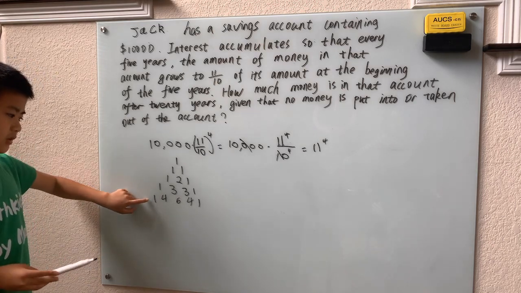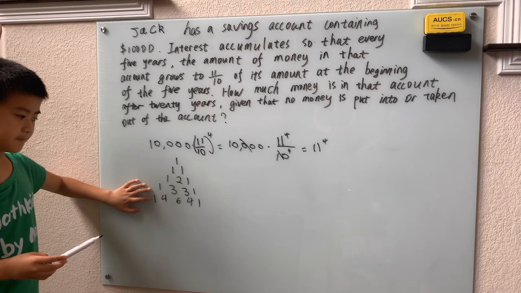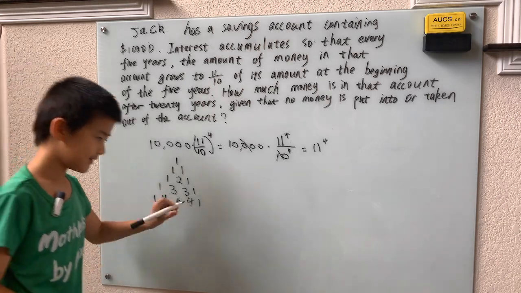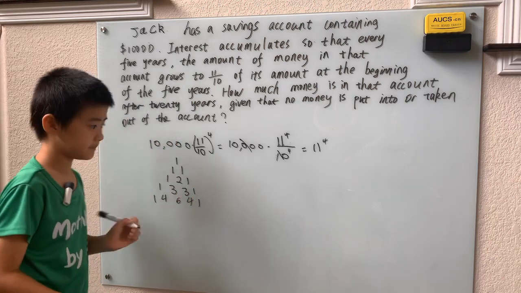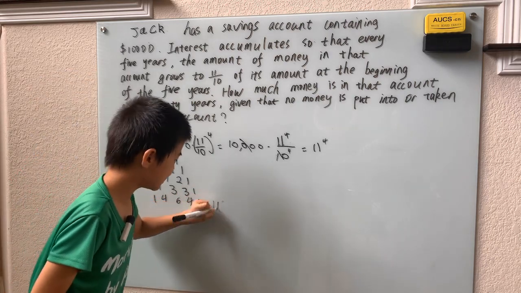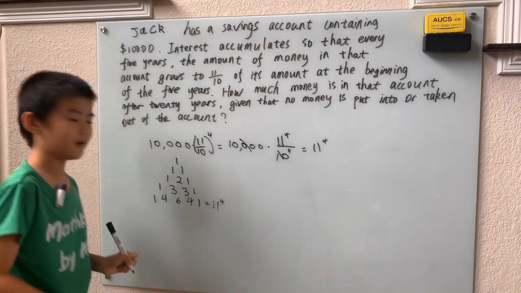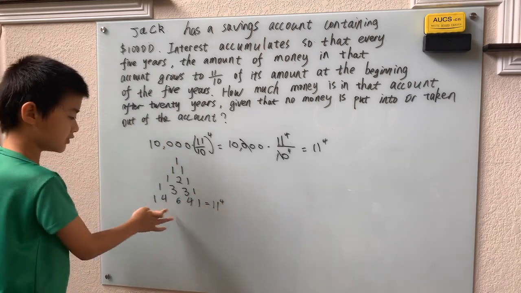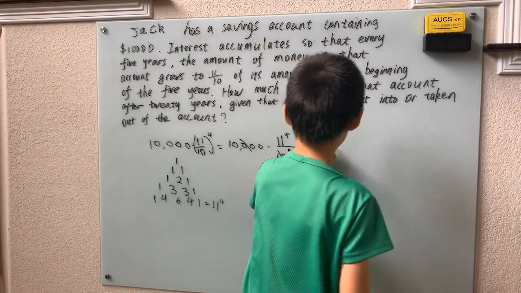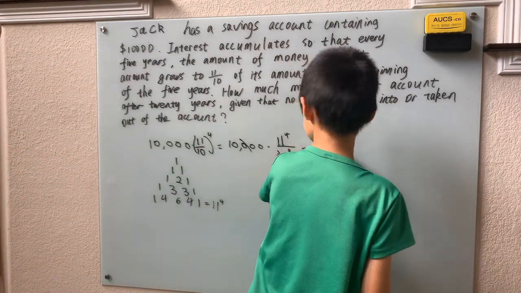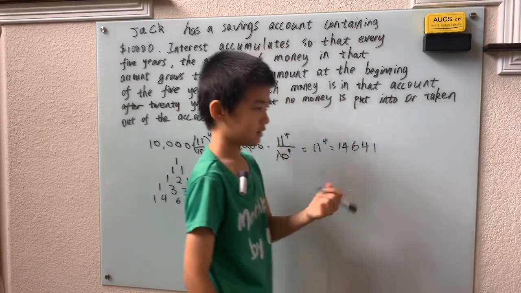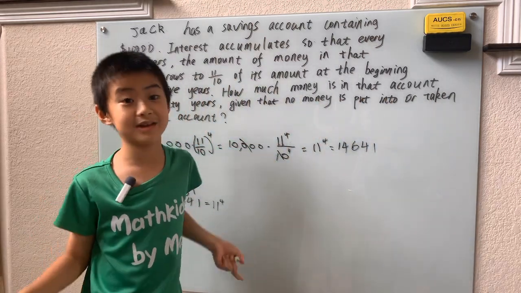And finally, this 14,641. You can guess that is 11 to the 4th, and in fact, you're right. These two are equal. That means 11 to the 4th is just 14,641. And oh boy, that's a lot of money. Maybe you should start saving money right now.